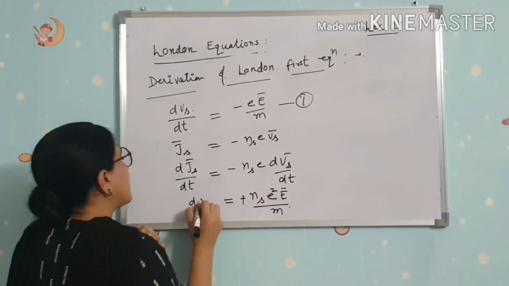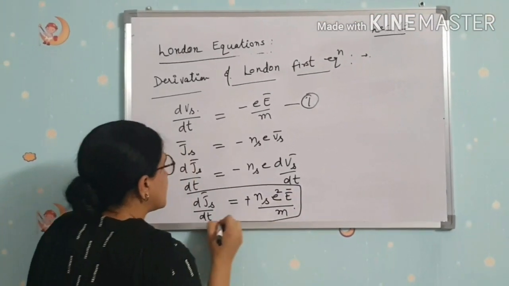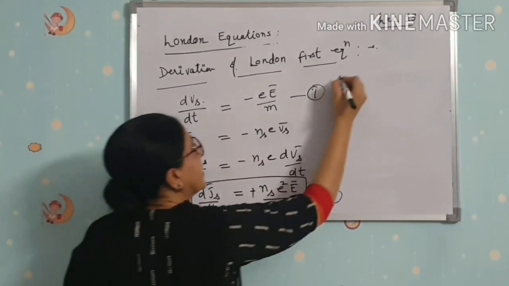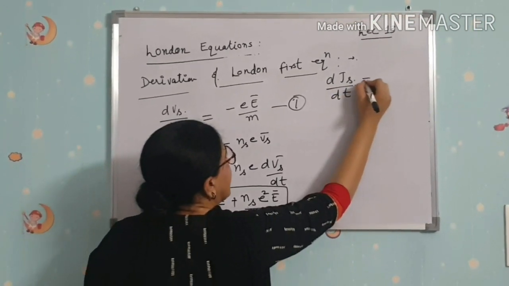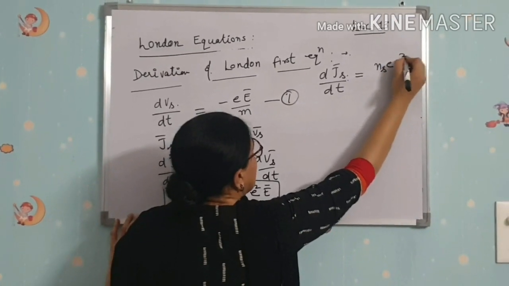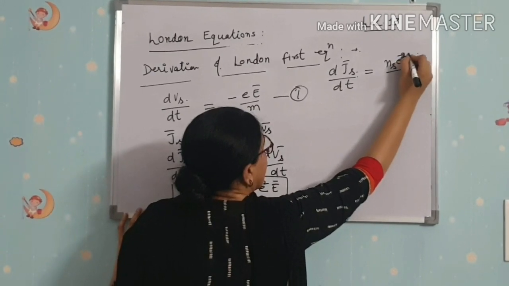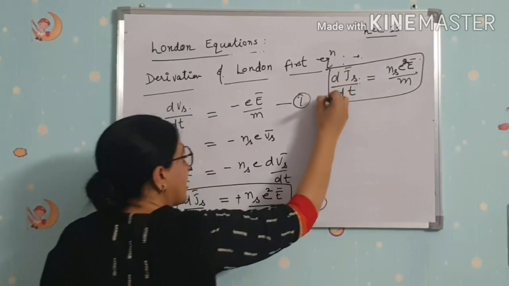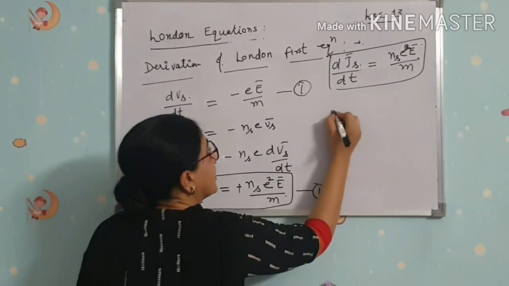This is the electric field, this is the number of superconducting electrons, this is charge and this is mass. So this is the derivative of Js with respect to t. This is London's first equation. So I write it here because I have to use it. Derivative of current density with respect to t is equal to ns e square E by m.